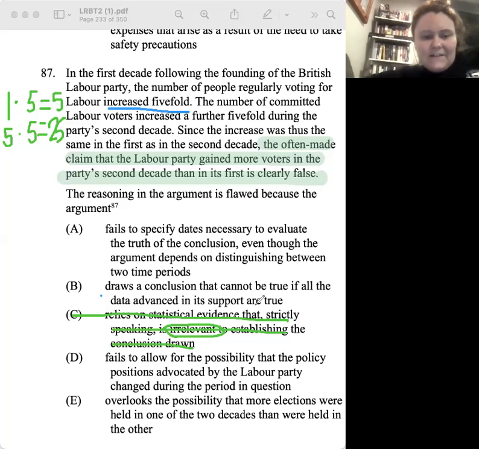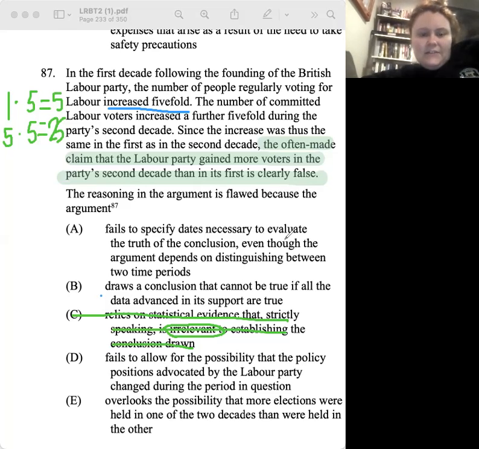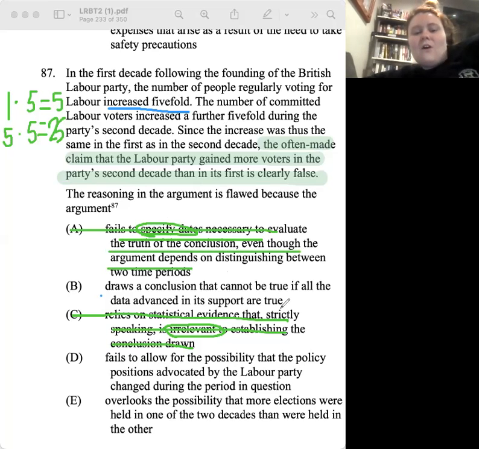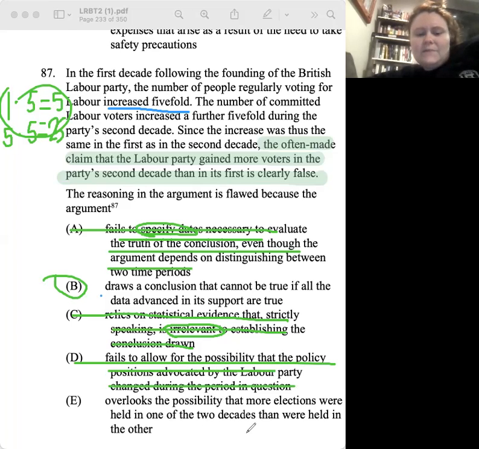All right. So A says fails to specify dates needed to evaluate the truth of the conclusion, even though the argument depends. Like, no, we don't need the actual dates, right? No. Right. All right. B says draws a conclusion that cannot be true if all the data advanced in its support are true. Yeah. That's the answer. I would like that because if this is true, our conclusion. Yeah. D says fails to allow for the possibility that the policy positions, like we don't care about the policy positions. And E overlooks the possibility that their elections were held in one of, like we don't care that they were held in one of the decades. No.